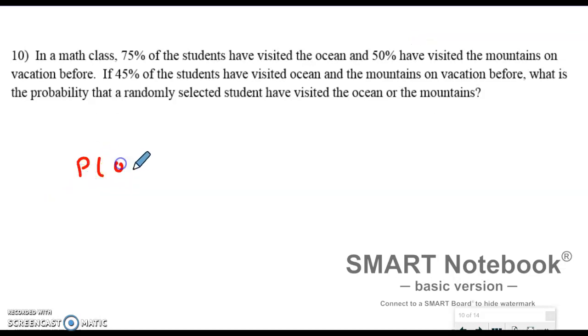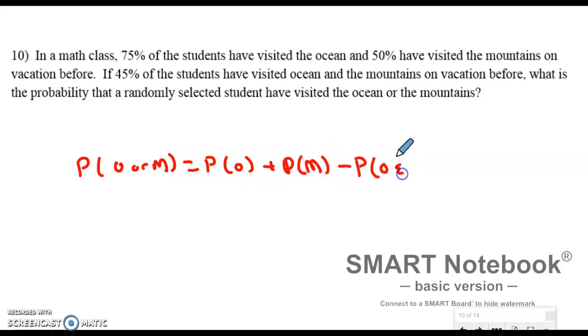So the probability that it's ocean or mountains is going to be the same thing as the probability that it's ocean plus the probability that it's mountains minus the intersection of the two. All right, so ocean, well, 75% have visited the ocean. The mountains, that's 50%. And then what is the intersection between the two? That's 45. So if I look at all that and simplify it, it looks like I get 80%.